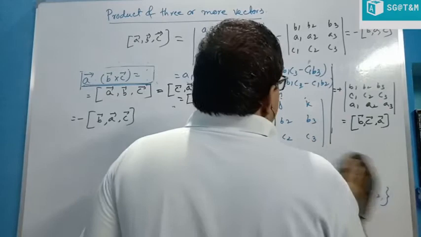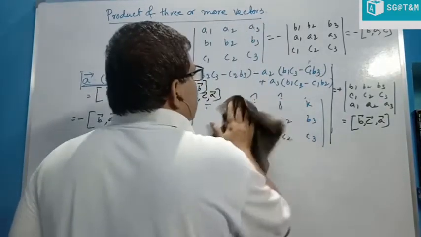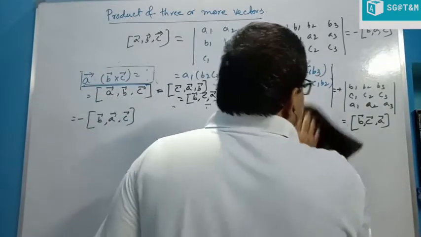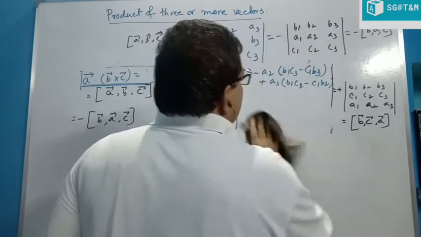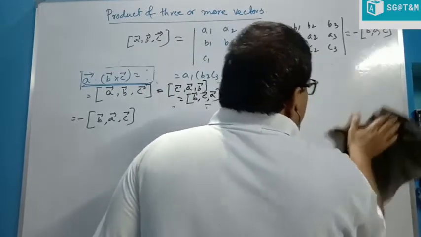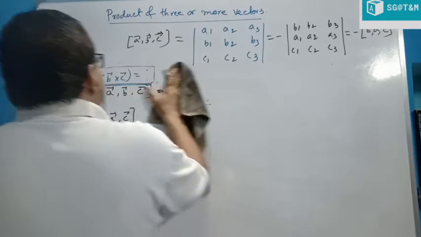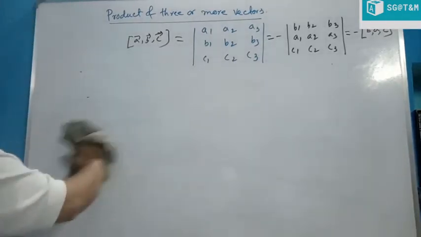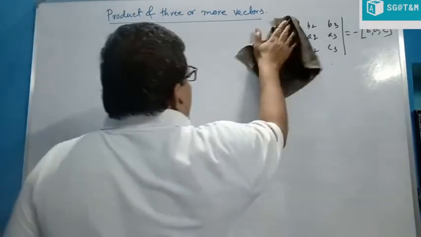A dot B cross C is nothing but, if A, B and C are three adjacent sides of a parallelepiped, then we get the volume of that parallelepiped.